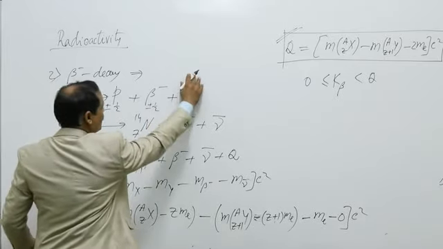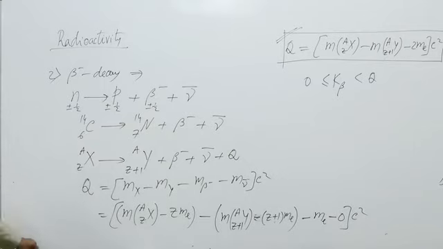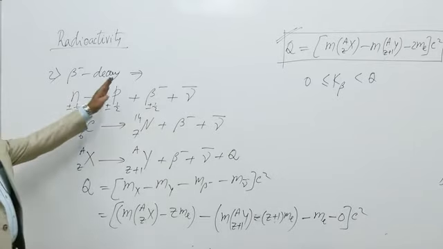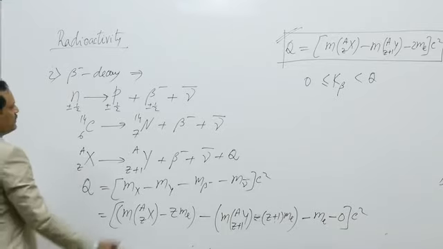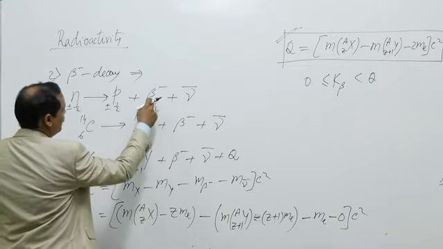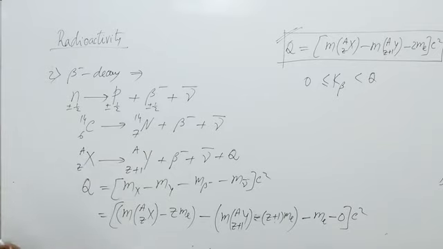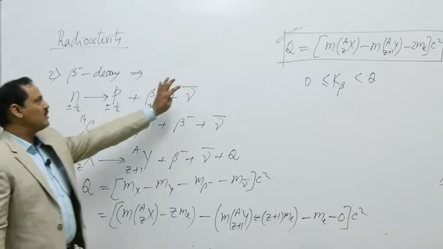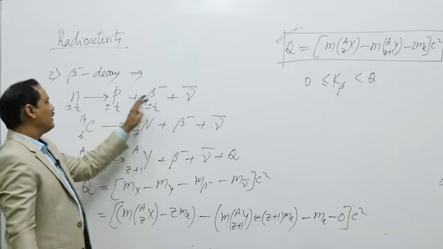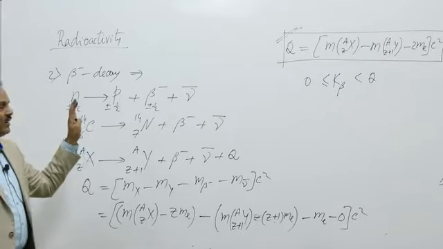Previously antineutrino was not discovered. It was known that neutron is converting to proton emitting beta particle. Now let us see what happens. Plus minus half and plus minus half could give minus 1, 0 and 1, but it cannot give plus minus half. So if antineutrino is not emitted, the relation does not conserve spin.